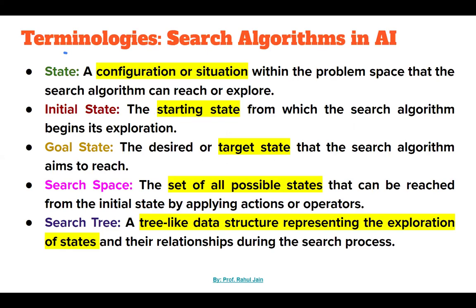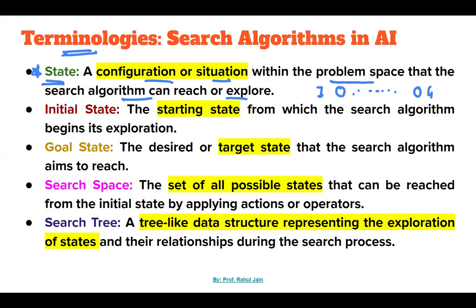Okay, let's come to the terminologies first, because this terminology will be used in each and every search algorithm that we will further explore. The first and most important one is the state. What is a state? A configuration or a situation within a problem space that the search algorithm can reach or explore is called a state. So let's say the initial state is the state from where we are starting. Thereafter, the goal state means that we want to reach that particular state, and meanwhile we may have some more states, which form the search space.